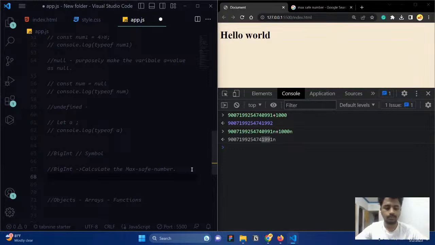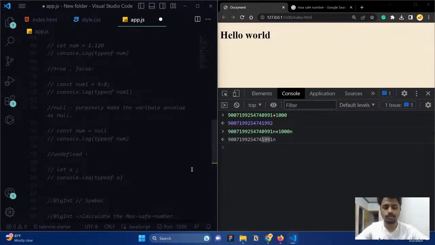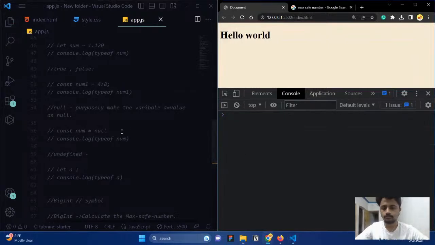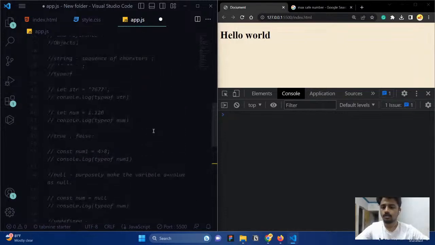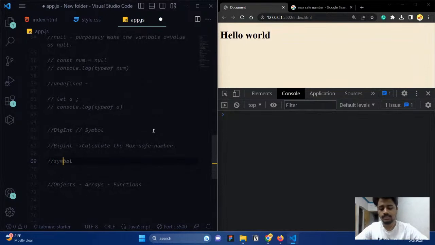So now we're going to see about begin. And the next thing we're going to discuss is symbol. So what is a symbol? A symbol is used to store anonymous unique data. Okay, so what does anonymous unique data mean?